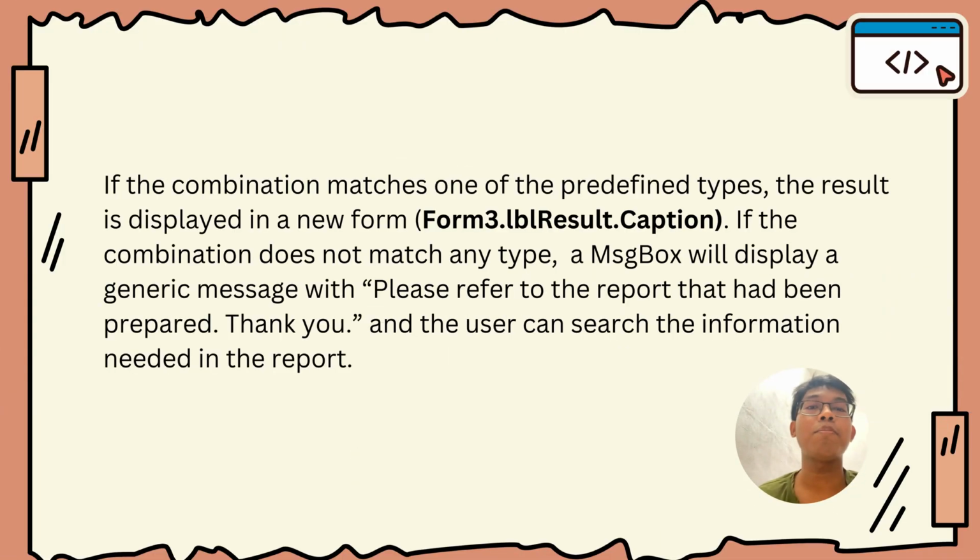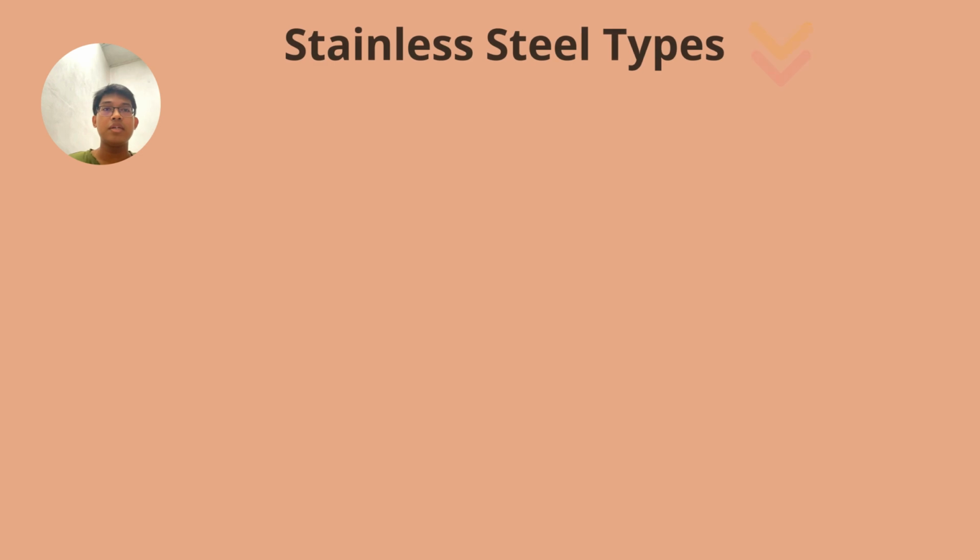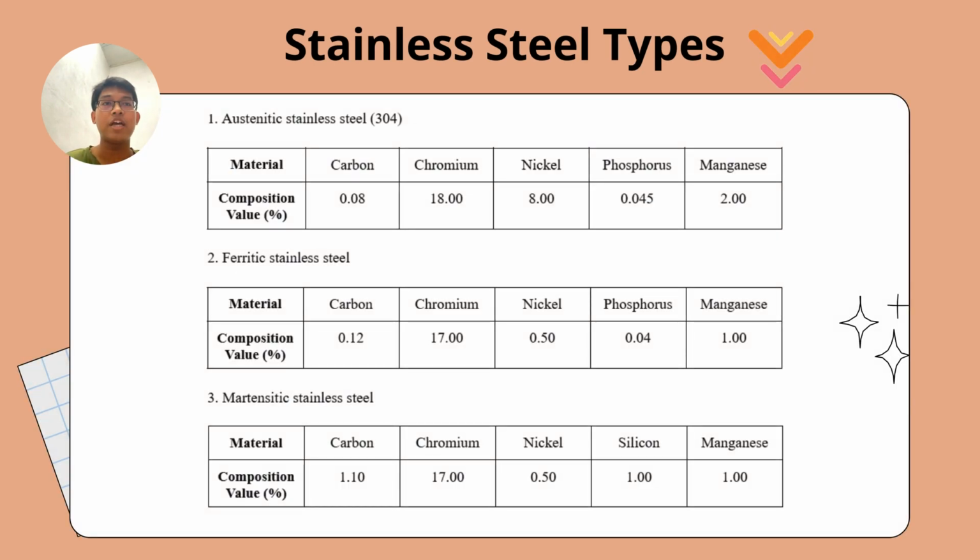If the combination matches correctly, it will form the result in Form 3. And then if the combination does not match any types, a message box will display the message "Please refer to the report that has been prepared," so that the user must key in the data correctly based on the report we have prepared. This is a table of information on the 5 types of stainless steel we use in Form 2, with their material and corresponding composition values.